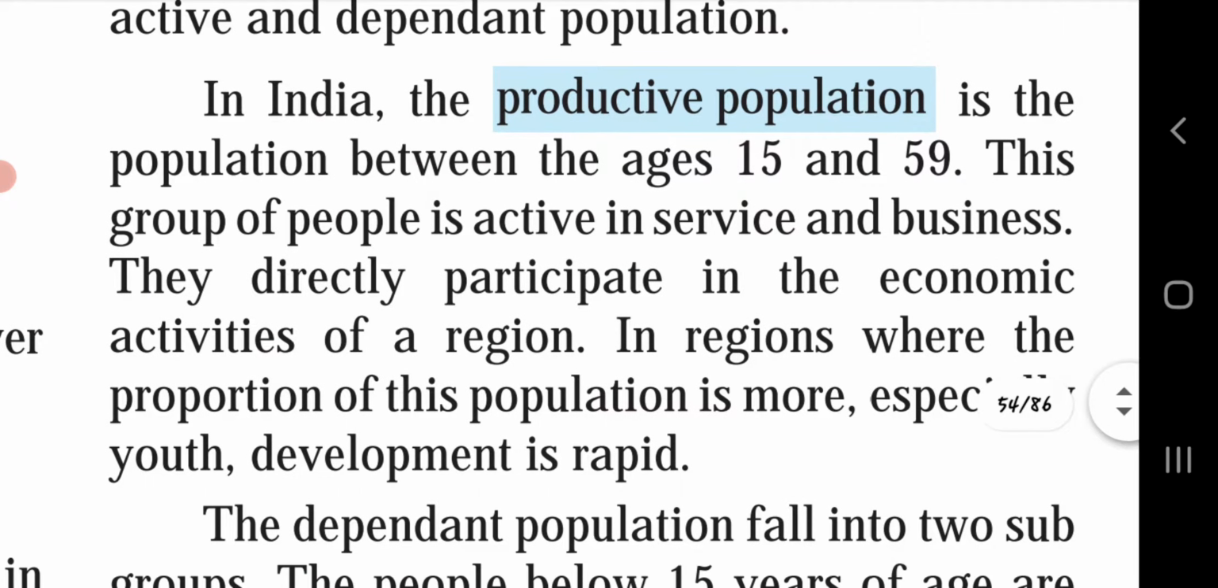In India, the productive population is the population between the ages of 15 and 59. So, the people between the ages of 15 and 59 are considered the productive population. This group of people is active in service and business. They directly participate in the economic activities of the region. In a region where the proportion of this population is more, especially youth, development is rapid.